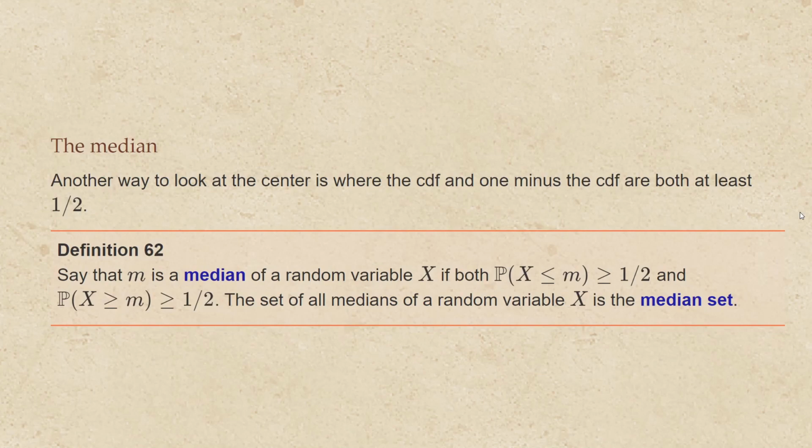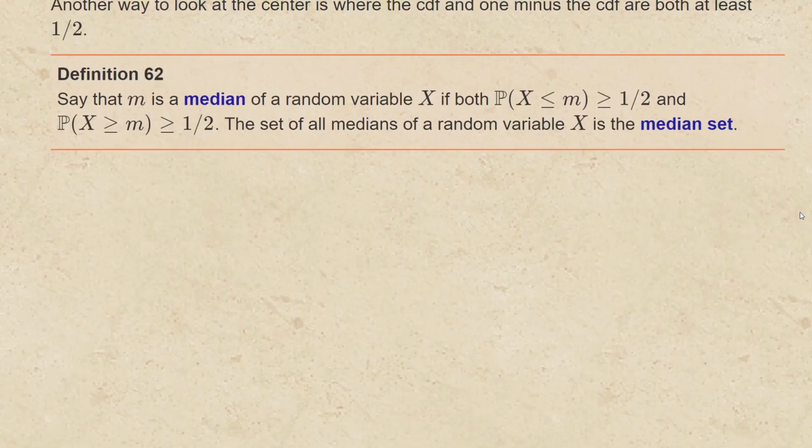Now, another way to look at where the center of the distribution is, is called the median. Say that m is a median of a random variable X if both the probability that X is less than or equal to m is at least 1/2 and the probability that X is greater than or equal to m is at least 1/2. The set of all medians of a random variable X is called the median set.